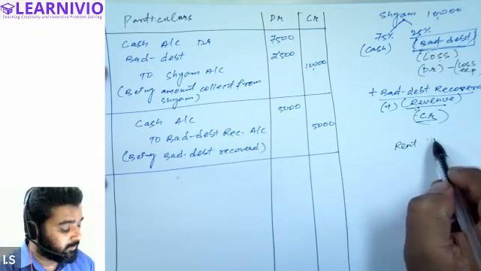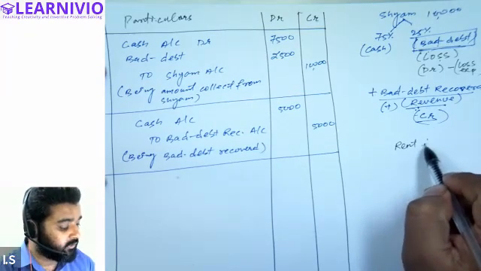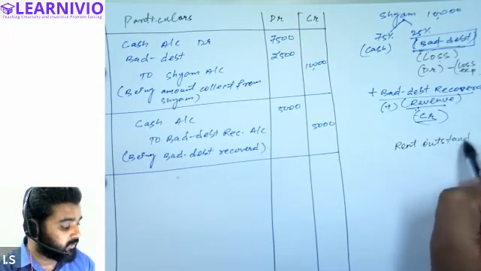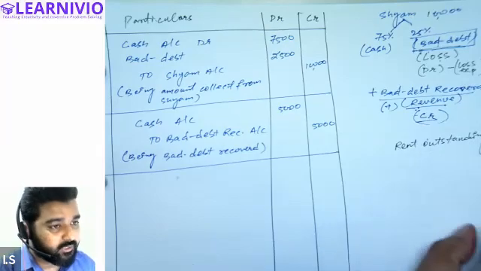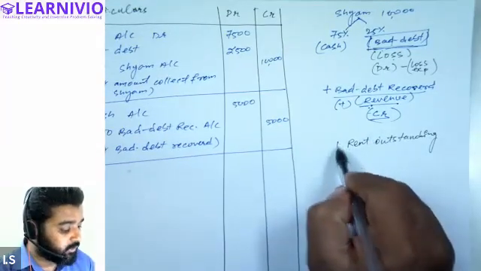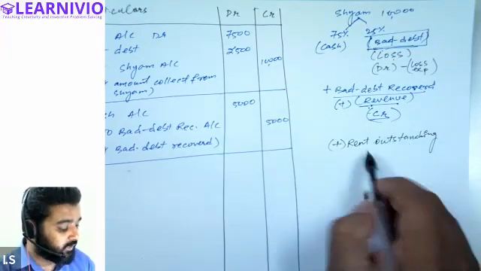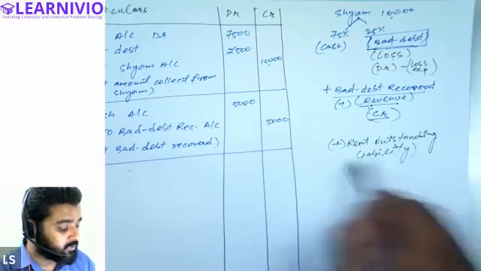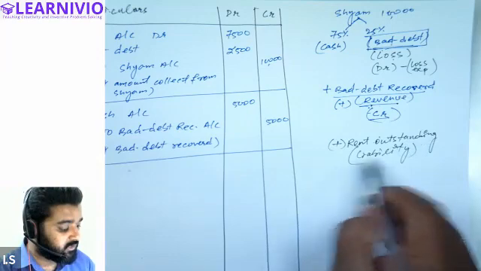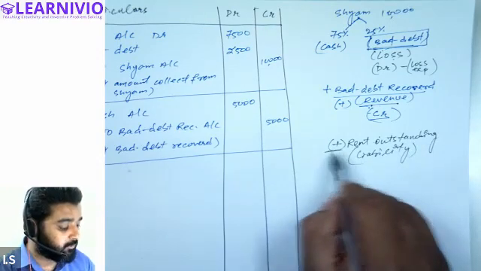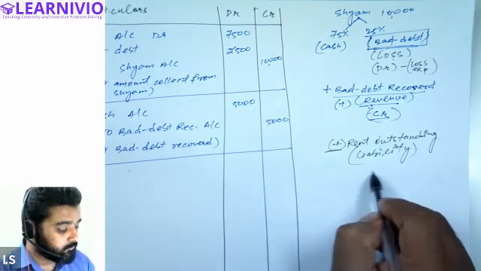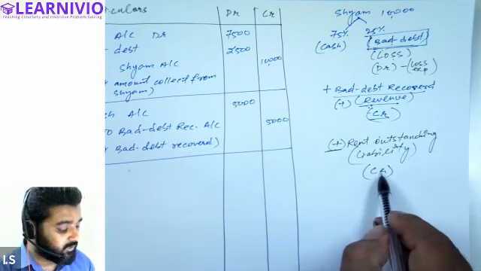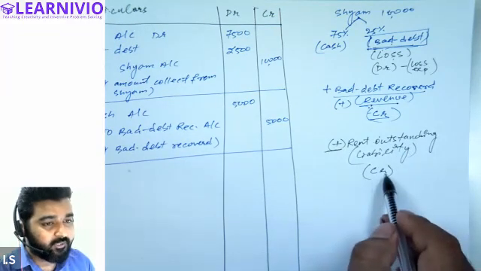The amount that is not paid is considered outstanding. So we will write rent outstanding, correct? Rent outstanding. Because we are not paying the rent, it became rent outstanding, and it is a liability. So it is a liability, no? And liability is increasing. The rule regarding liability says what? Whenever there is an increase in the value of liability, what should we do? We should credit the liability account. So it is clear that rent outstanding should be credited.